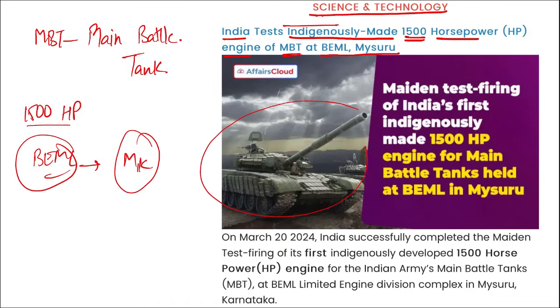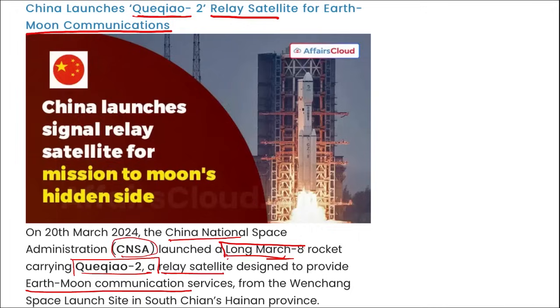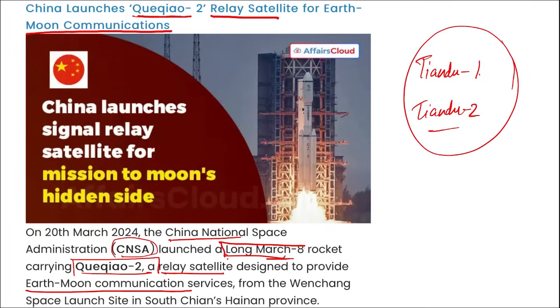Then this engine of the main battle tank is cutting edge technology that can even operate in extreme weather such as at minus 40 degrees Celsius or at 55 degrees Celsius in deserts. Next, apart from this, remember, the rocket also carried Tiandu 1 and Tiandu 2. These are two miniature satellites to conduct the test for the construction of a constellation of data relay and navigation satellites, right? They were launched along with Queqiao 2, that is a relay satellite.